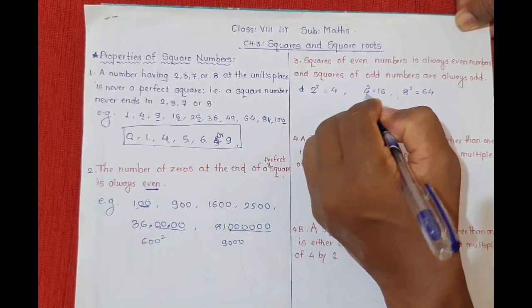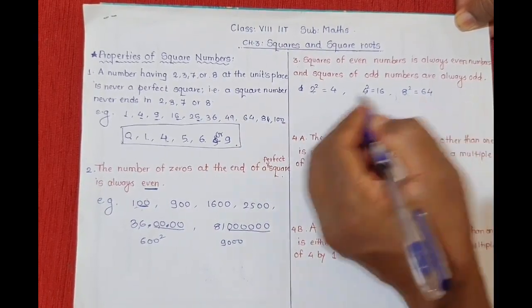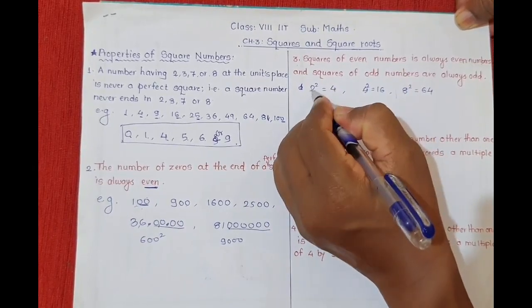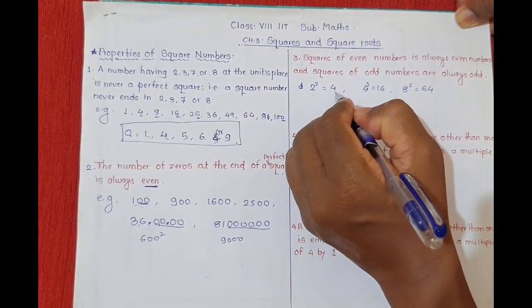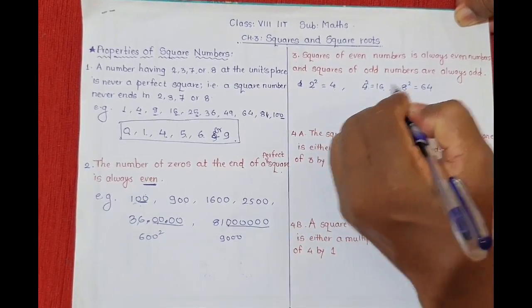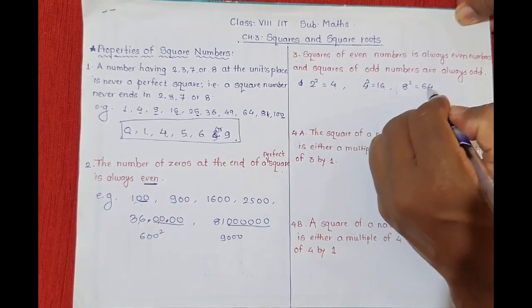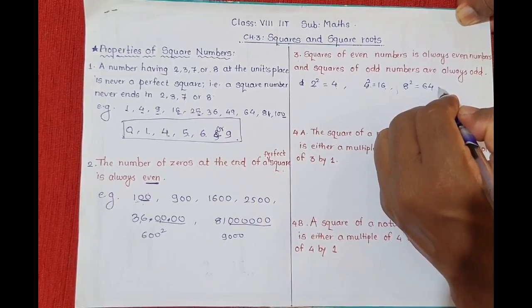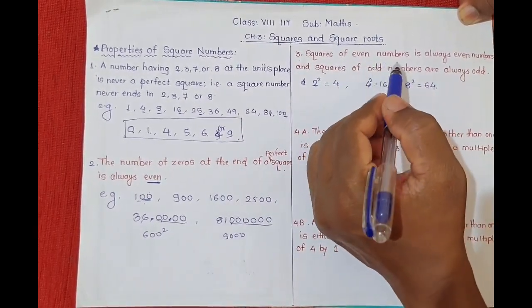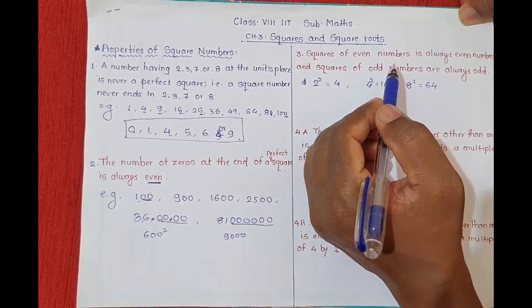These are multiples of 2. Since 2 is even, its square 4 is also even. 4 is even, its square 16 is also even. 8 is even, its square 64 is also even. So squares of even numbers are always even.